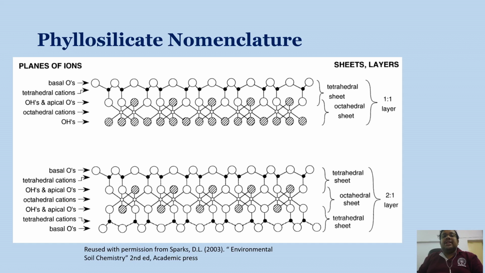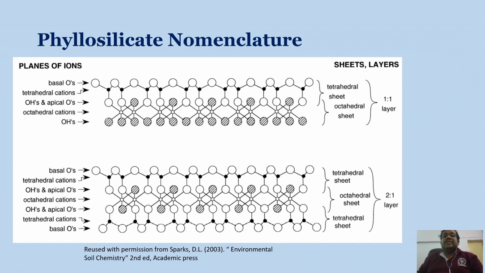For example, kaolinite. We are going to discuss the structure of kaolinite in the coming slides. And this is the 2:1 type of layer, where one octahedral sheet is sandwiched between two tetrahedral sheets, forming a 2:1 type of layer.